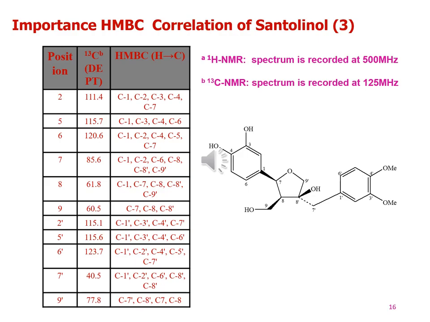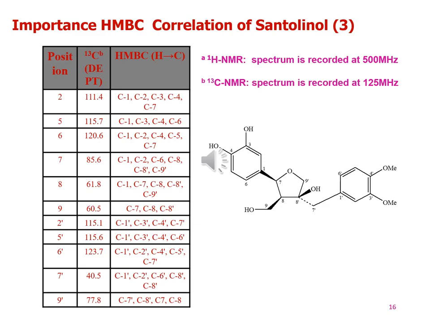Proton 7 shows correlations with carbon 1, carbon 2, carbon 6, carbon 8 prime and carbon 9 prime. Proton 8 shows correlations with carbon 1, carbon 7, carbon 8 prime and carbon 9 prime. Proton 9 shows a correlation with carbon 7, carbon 8 and carbon 8 prime.